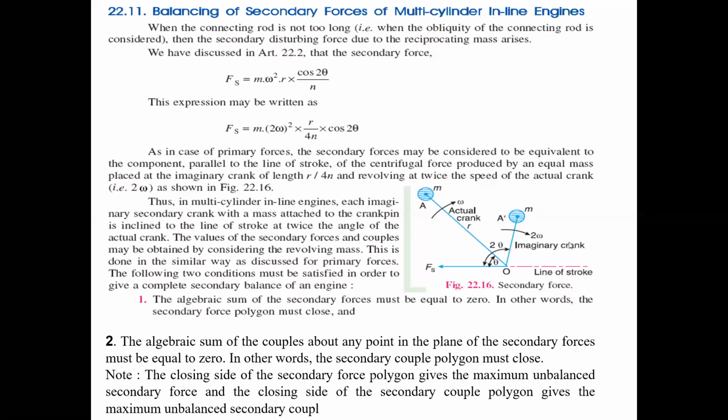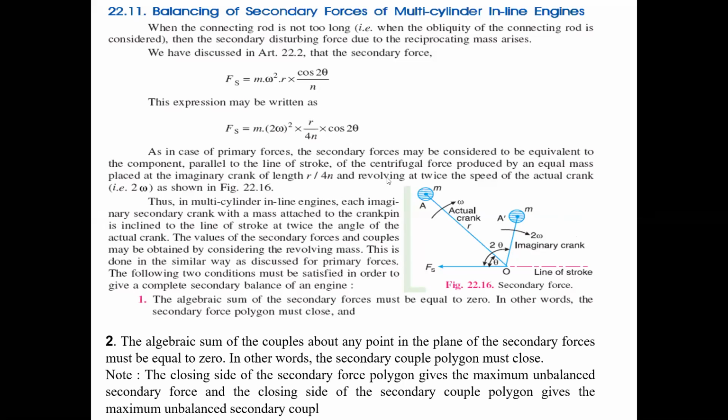That imaginary crank is rotated with the angular velocity 2 omega, and the angular displacement also follows 2 theta. So that is what the observer will imagine when we take the secondary forces.